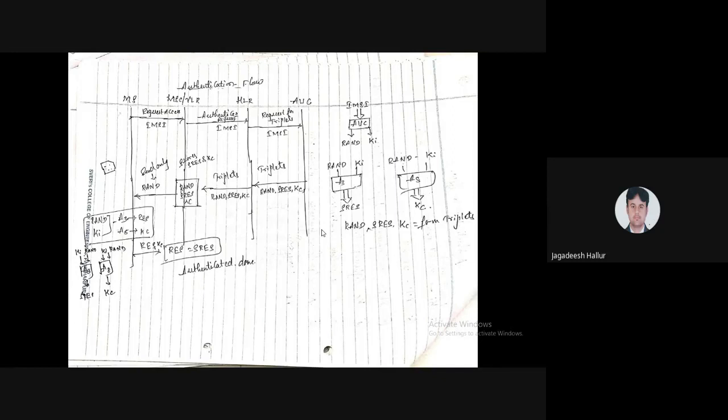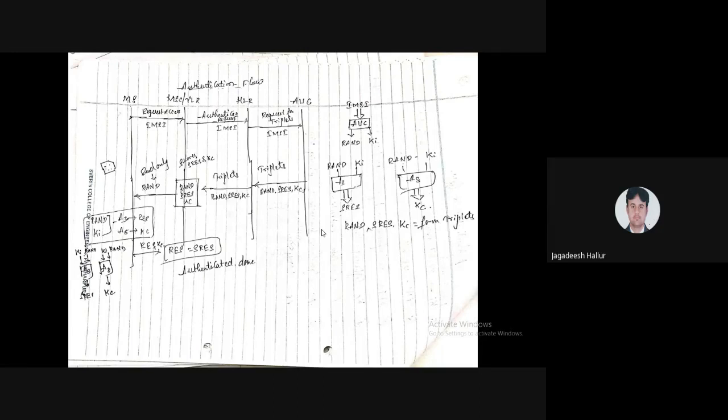Once the IMSI reaches the authentication center, the authentication center will generate two codes. Which are those codes? RAND, the random number, and the key.